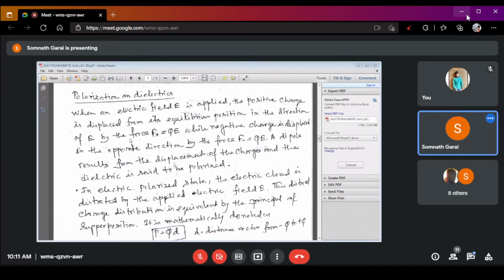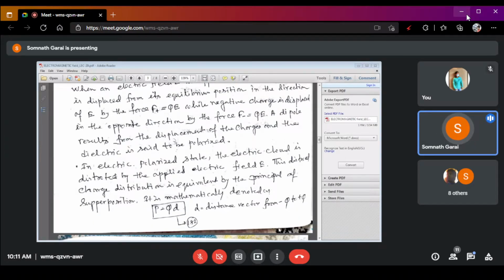Okay. And how can we express this polarization with a mathematical equation?